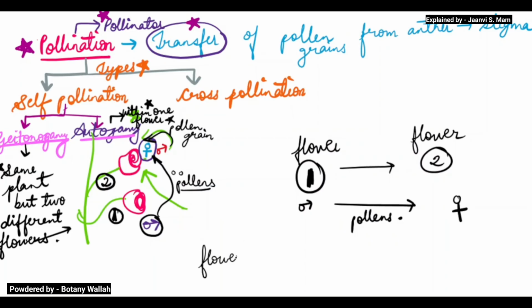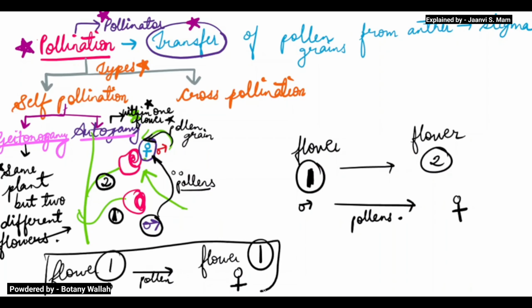In autogamy, in flower 1, the female part is getting the pollens from the male part of flower number 1 only. So this condition which I have written is of autogamy. I will mark it with yellow, and this condition which I am marking with green is of geitonogamy.